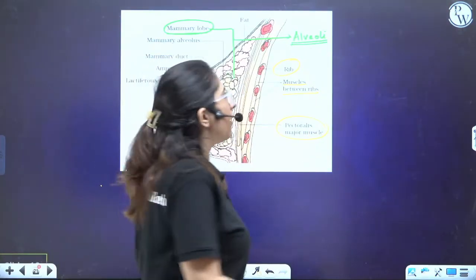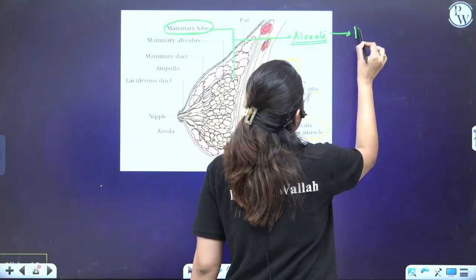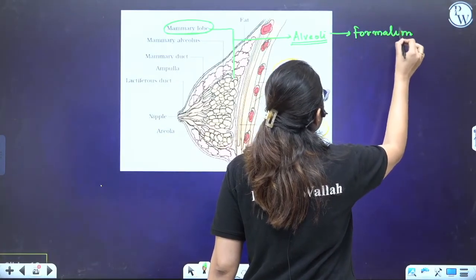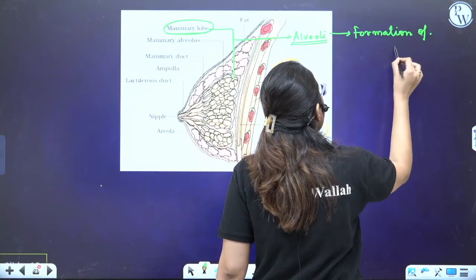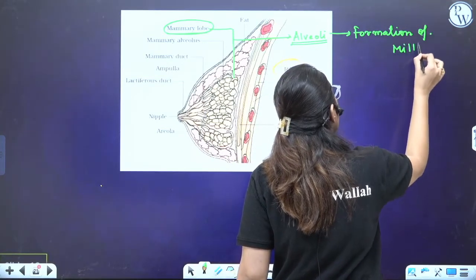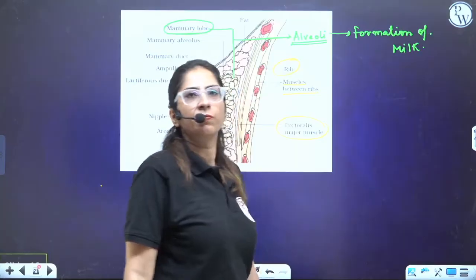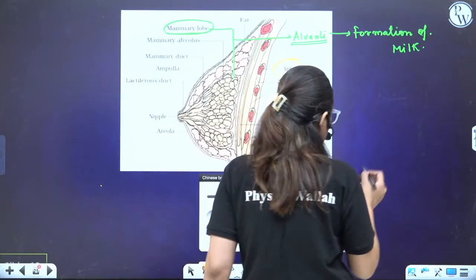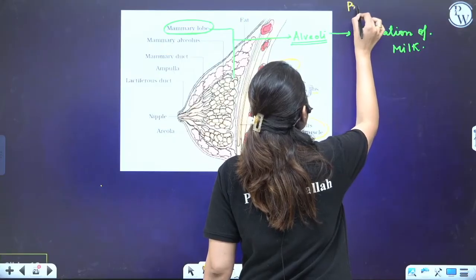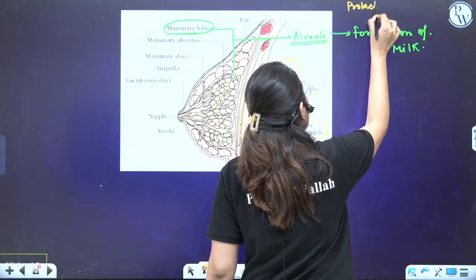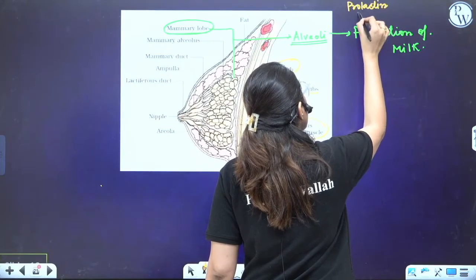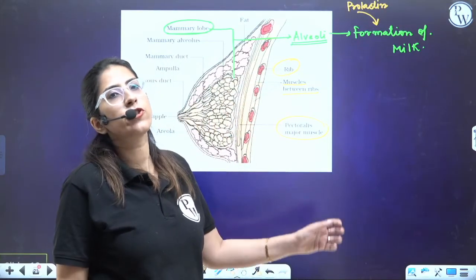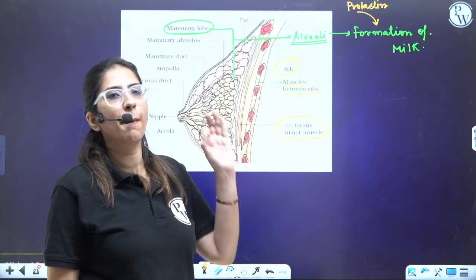So in this alveoli, there is formation of milk. And when does the milk formation occur? Milk formation occurs under the action of a hormone which is prolactin, and this prolactin comes from the pituitary, basically the anterior pituitary, which helps in the formation of milk.